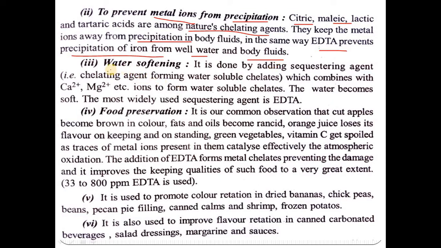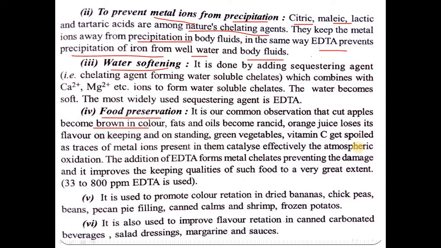Then it is also used for water softening. To determine the hardness of water, we use EDTA for the titration, because it makes a chelating complex with calcium and magnesium. EDTA is also used as a food preservative, because it is our common observation that when we cut an apple, it becomes brown in color after some time.